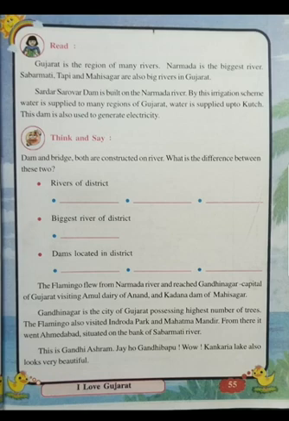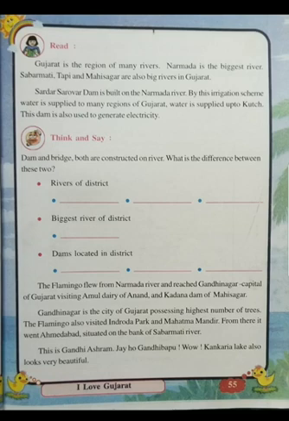So in Gujarat, then visiting Amul Dairy, the famous dairy of Gujarat, Anand. It is situated in Anand district. Kadana Dam of Mahisagar. Mahisagar is a big river of Gujarat. On that which dam is built? Kadana Dam. So Gandhinagar is the city of Gujarat possessing the highest number of trees, children. Greenery, trees on the roads. The flamingo also visited, after Gandhinagar, Indroda Park, Mahatma Mandir, all this is in Gandhinagar.